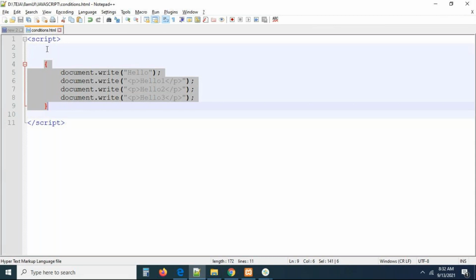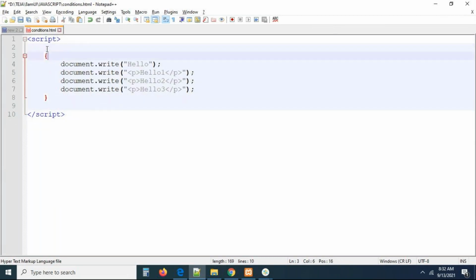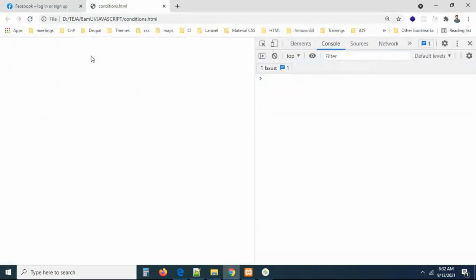Independent in the sense that, for example, if we write an if statement here, I can say this block of code depends upon the if statement. So I'm not writing anything in front of it. If you are not writing anything in front of it, this block of code is independent. It is not depending on anybody. Will this work directly or not? I'm refreshing the page. Can you see the block of code is getting executed?